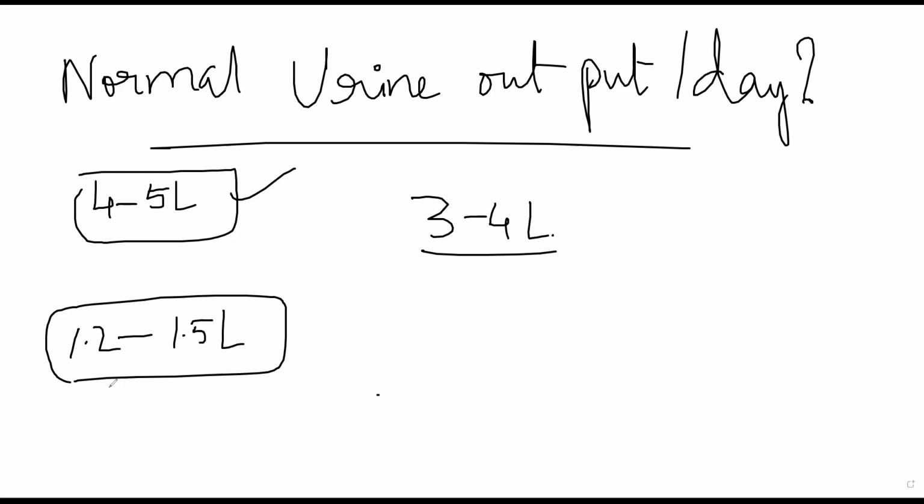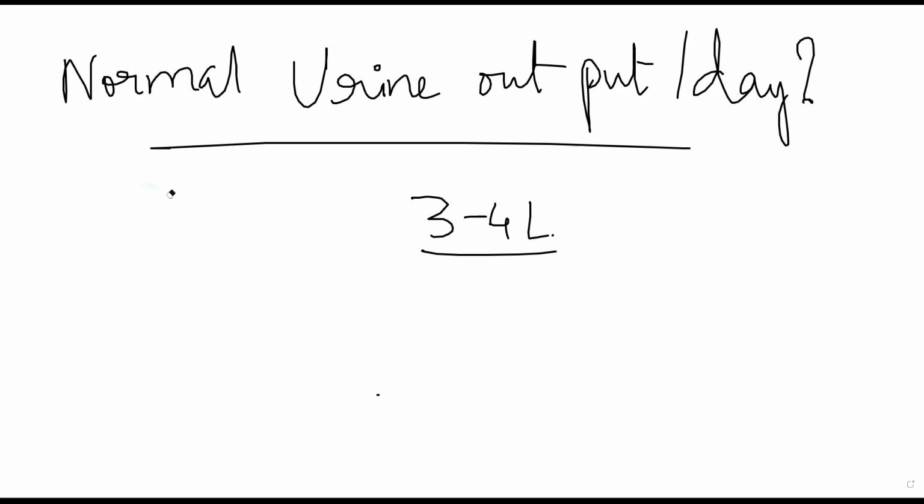But there are other ways as well. For example, let us suppose there is some person who lives in a very hot and dry place, like Rajasthan. वहां पर 4 to 5 liters भी पिए तो their urine output might be normal, but they'll sweat a lot. Okay, so that is another way water is being excreted out of your body. Now normally we'll take 1.2 to 1.5 liters, and if there is lesser secretion, that is abnormal.